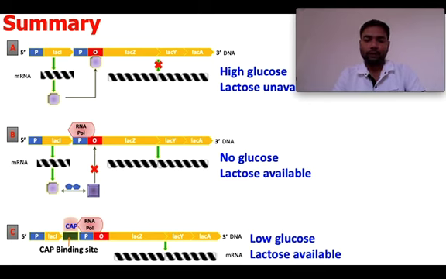In the third condition, what happens if low glucose is there and lactose is also available? The system can utilize the glucose present in the cell, but glucose is low, so the metabolism of glucose is going on, but the cell, the bacteria, requires to metabolize lactose as well, so that it can efficiently manage the availability of this carbon source.